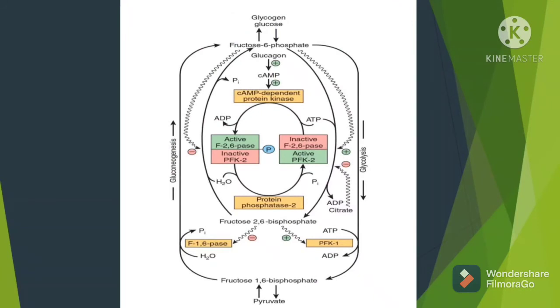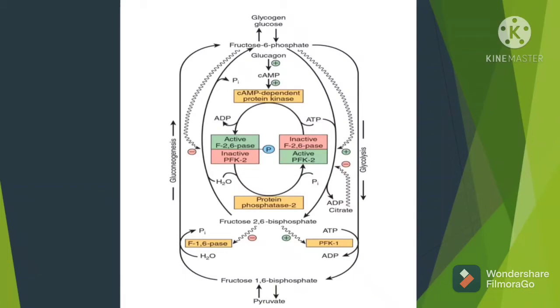Yes, this is a beautiful flowchart which explains really well the way fructose 2,6 bisphosphate works. Firstly, you can see glucagon at the upper part of the picture, which is activating cyclic AMP. It indicates glucagon activating adenylyl cyclase, and adenylyl cyclase converting ATP into cyclic AMP.